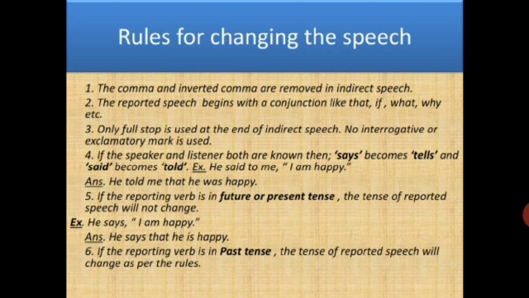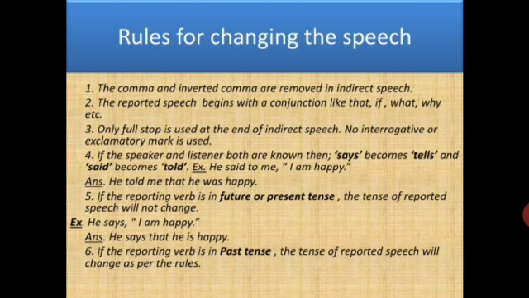The first and the most important rule is we remove all the commas and the inverted commas. जितने भी commas and inverted commas होंगे we will remove, we will write the sentence simply. The second important rule is we will add conjunctions like that, if, what, why and so on, so that we can continue with the indirect speech. The next very important point is whether the sentence is interrogative or exclamatory, we will end the answer with a full stop in the indirect speech. We will not add any question mark or exclamatory mark, whether it is an interrogative or exclamatory sentence.